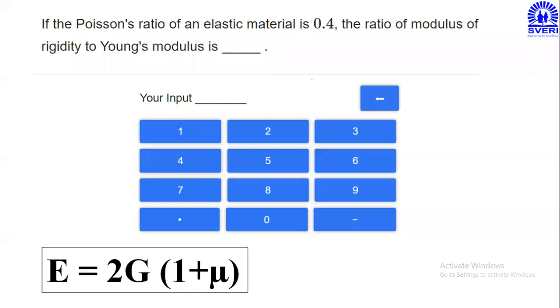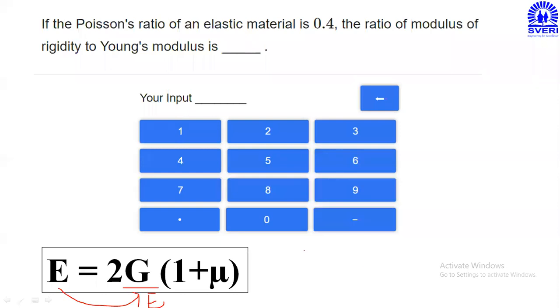So for that purpose, what I have to do? I have to rearrange this relation in the form of G upon E. This E I will take to the right side, it becomes divided by E. This 2 into 1 plus mu is present at the right side. If I take it to the left side, it becomes divide.